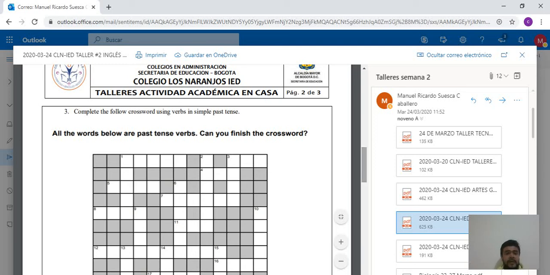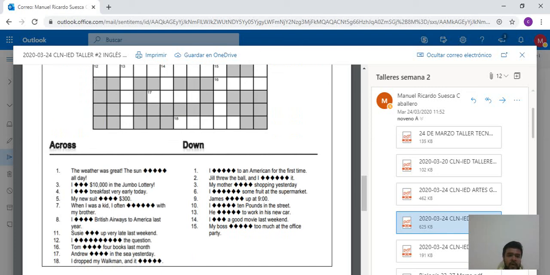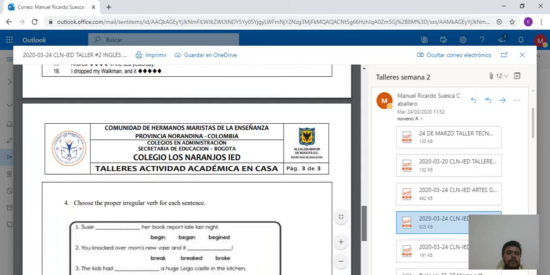Okay? Remember that we're talking about simple past. So shine is in present. The question is, what is the past of shine? It is shone, S-H-O-N-E. Okay? And you have to complete all of these, only using verbs, no more.